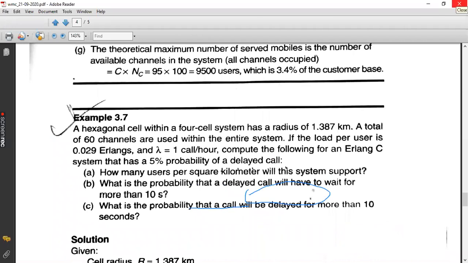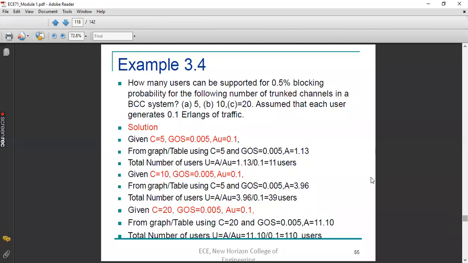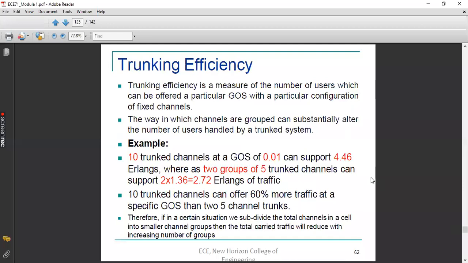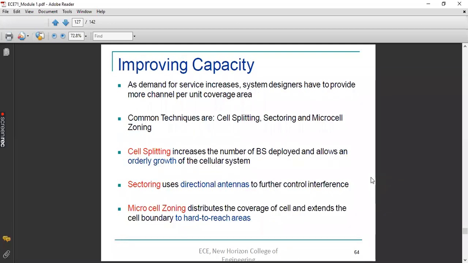Now I'll go to the next topic, that is cell splitting and sectoring. Okay. So to improve the capacity, what do you mean by improving capacity? Improving capacity in the sense we are trying to accommodate more number of users with the available spectrum or with the available channels.